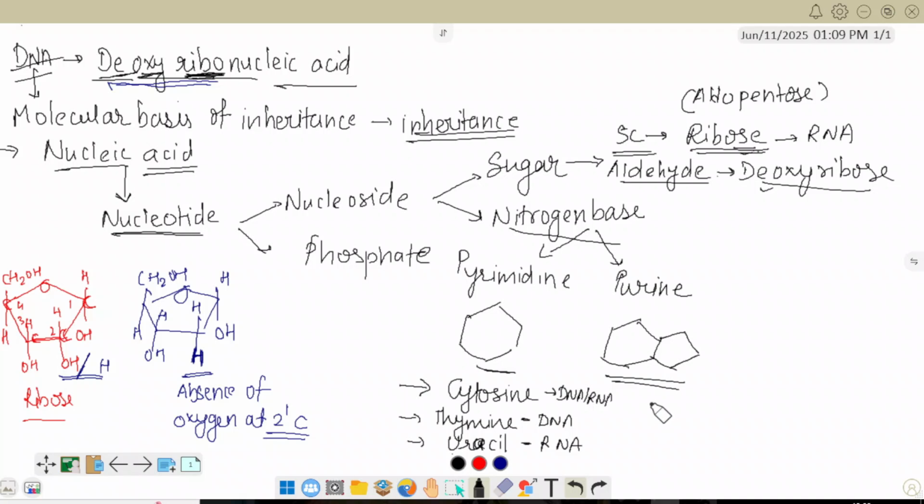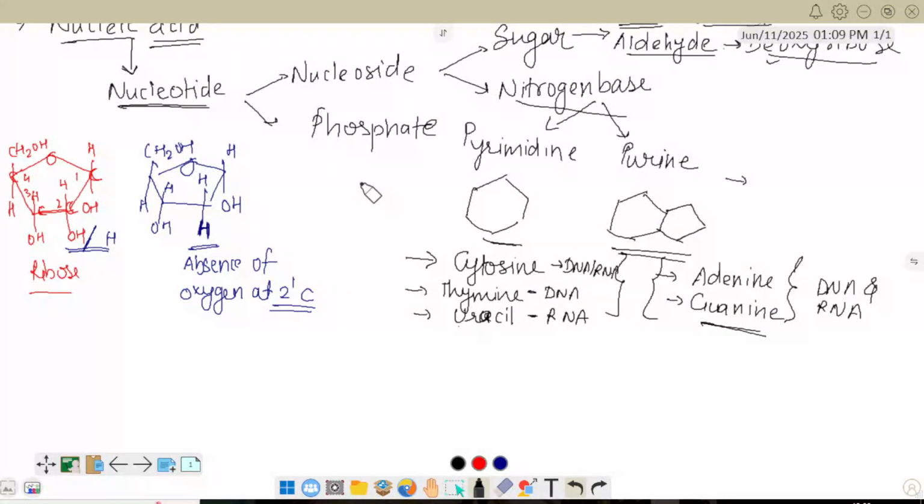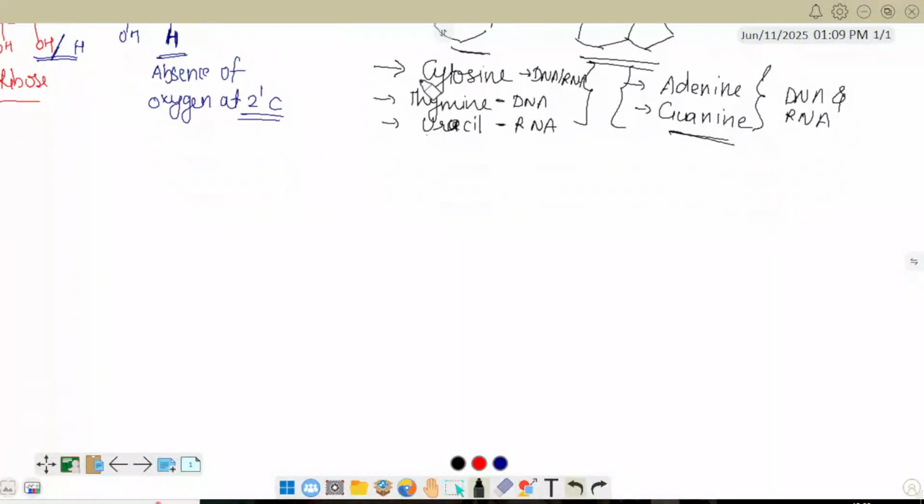Clear? Now, examples of purine are adenine and guanine. Clear? Both of them are present in both DNA and RNA. The structures of these we will discuss in the lesson on biomolecules. First, here we'll see the structure of DNA only. Now let's see the bonding between these, how they are united and form the DNA structure.